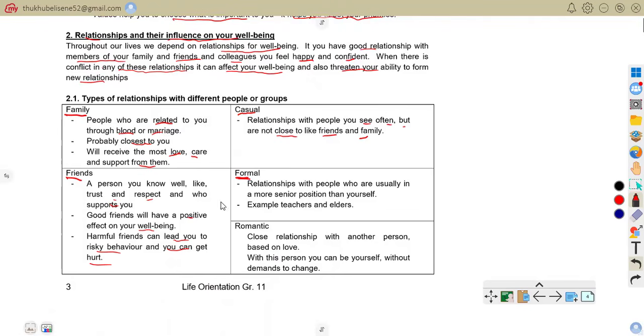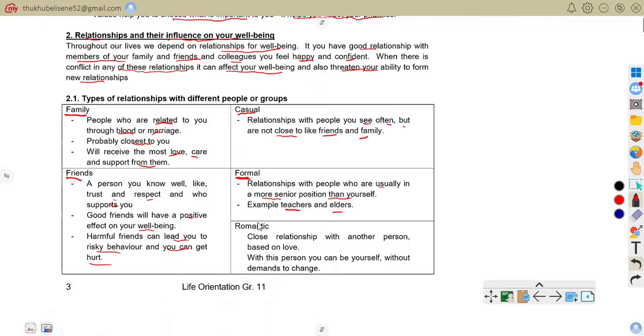But now, coming to a formal relationship. These are relationships with people who are usually in a more senior position than yourself, for example teachers and elders, or people in your professional or respectful settings. We can talk of a teacher, an employer, or a doctor. That is that.